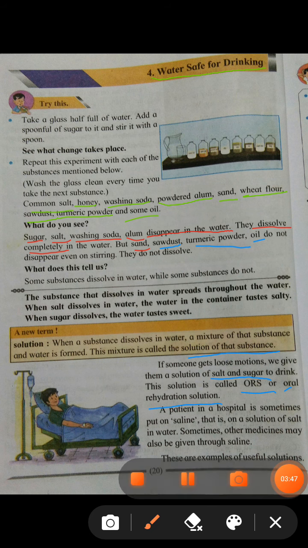And sometimes a patient has to be put on saline, and saline is a solution of salt water. Sometimes other medicines may also be given through saline. These are the examples of useful solutions.